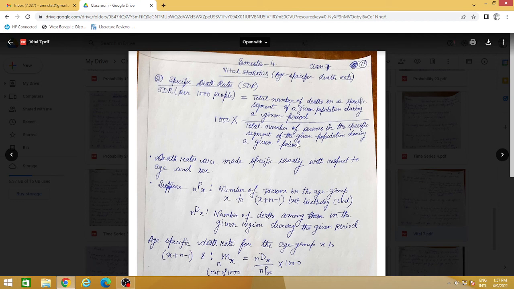The next measure that we are going to read is specific death rate, called SDR. You have to remember these terms as well, SDR, CDR, because these come in the university examination. Sometimes they may not mention the full term. They may mention CDR, SDR, STDR, specifically in the 2 marks questions, right? So what is SDR?